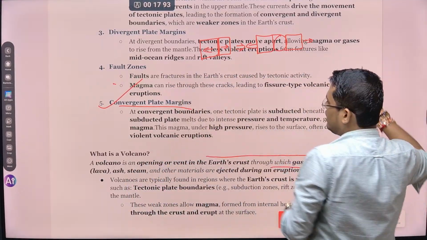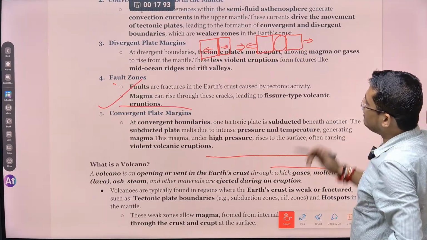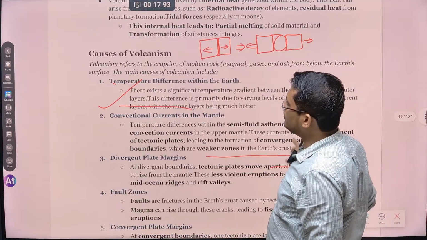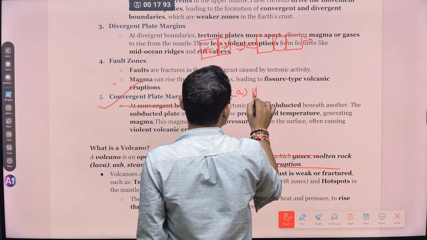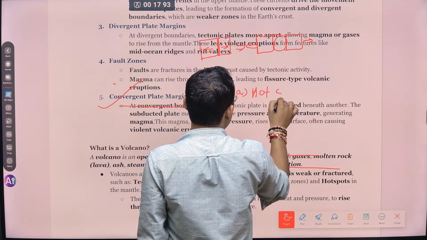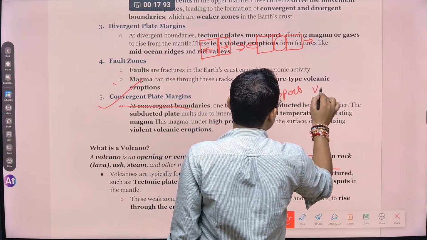So you can see there are 5 reasons for having volcanism. You can add one more reason for this volcanism. You can say it's because of hotspot. क्या होता है उसको बोलते हैं hotspot. Hotspot volcanism.